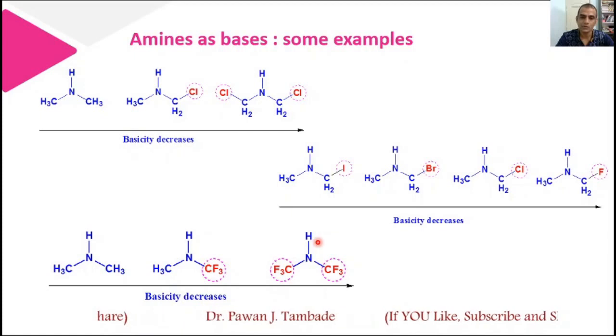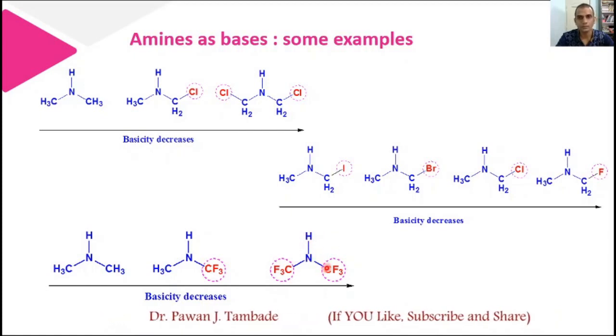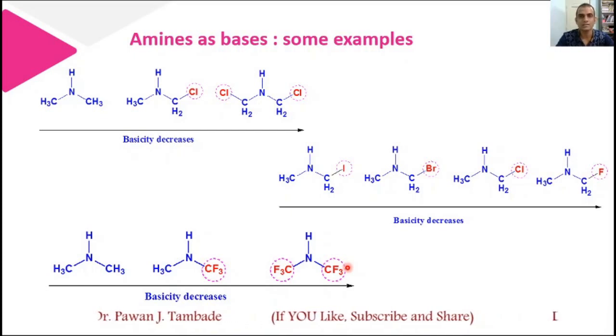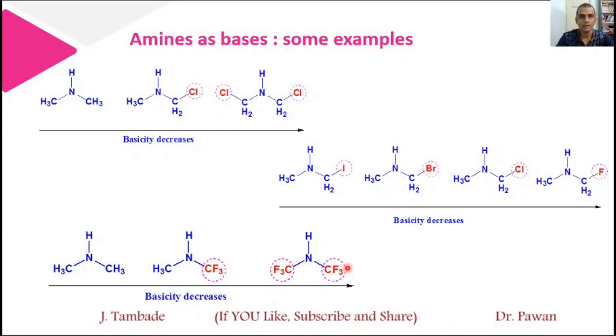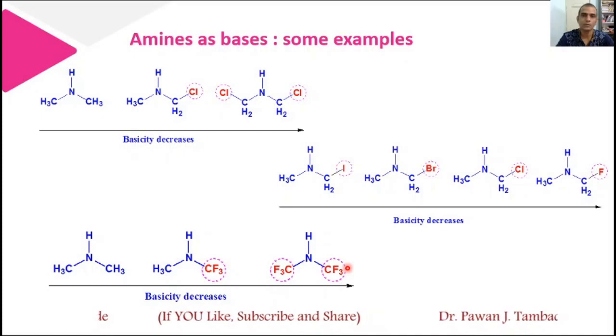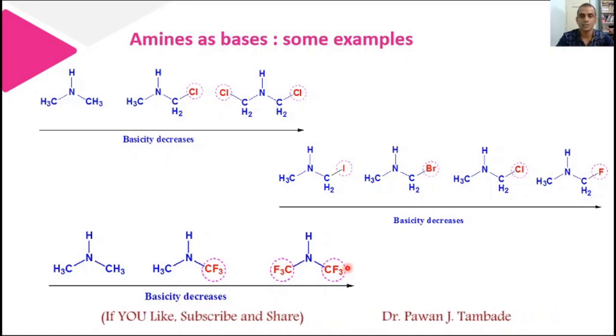If this hydrogen is also replaced by CF3, then the resultant molecule is not at all basic, it is neutral in nature, because these three CF3 groups will withdraw the electron pair from nitrogen, and nitrogen will not be in a position to donate this lone pair of electrons to an electrophile or proton, and thus it is neutral in nature.